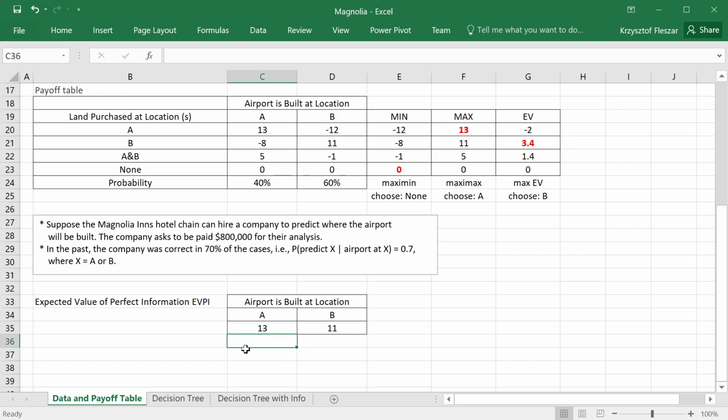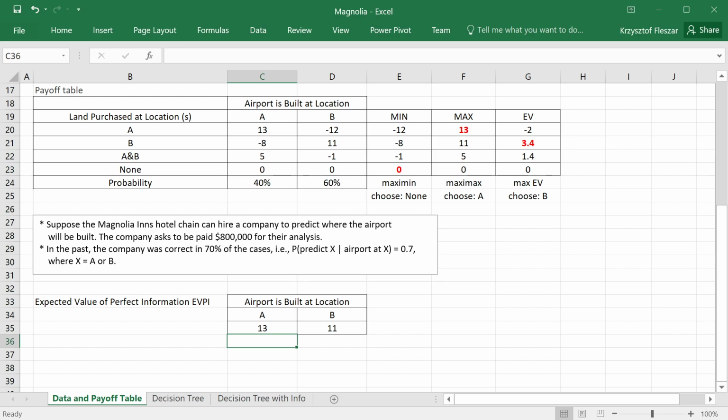Now, perfect information will tell us this, but before we obtain any information, we have to be able to evaluate it. If we hire this company and they give us imperfect information, we have to find out first if this information is worth $800,000 before we actually get them to do their analysis and report to us.